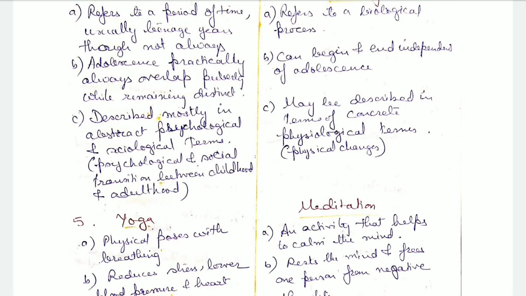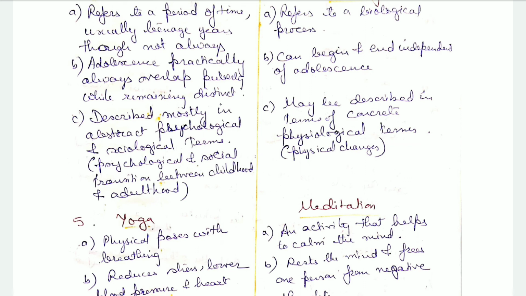Adolescence is described mostly in abstract psychological and sociological terms, that is, the psychological and social transition between childhood and adulthood. It means that as the child is growing, changing from childhood to adulthood, there are some psychological and social changes happening.